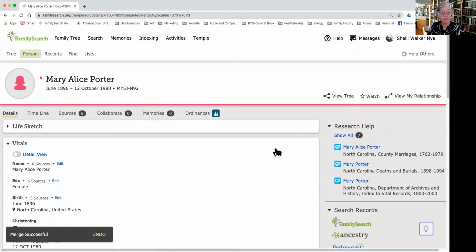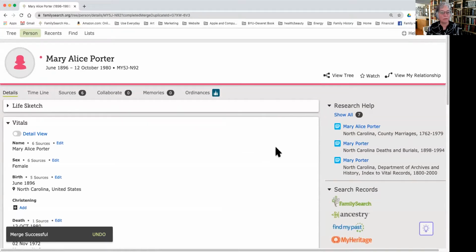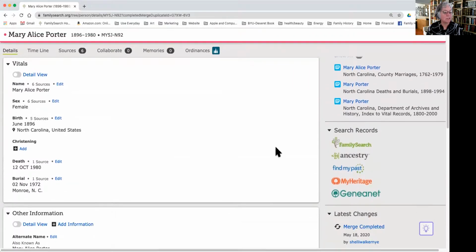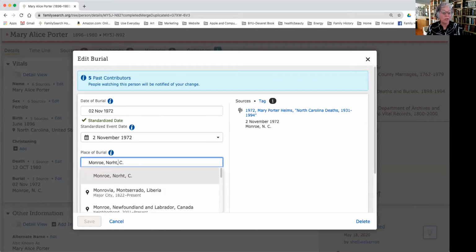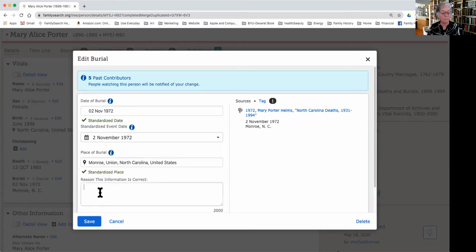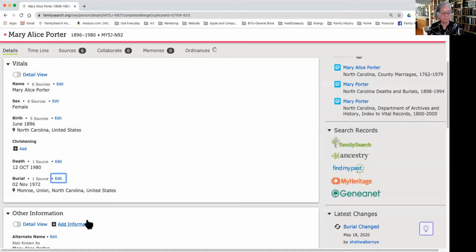So now it takes me back to Mary Alice's one. If I were to go to the other Mary Alice page, it would show me the big black bar that says person deleted. So now I have her name, I have her birth, I have her death, and I have her burial. And I can edit that burial and say, hey, you know, somebody didn't actually standardize that. The more that you standardize records, the more that the computer can help you, because it recognizes the standardized forms. It'll still help you, but it'll help you a little bit more if you standardize them. That's why we make a point of it. So the reason I'm looking is standardized, and click save.